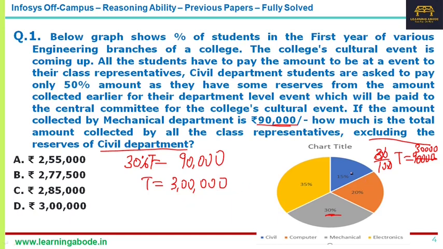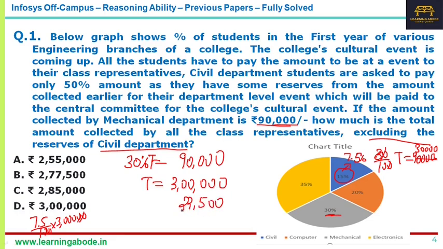Now the civil department proportion is 15%. They'll pay only half, so that means they'll be paying only 7.5% of the total. What is 7.5% of this 3 lakhs? That would be 22,500.